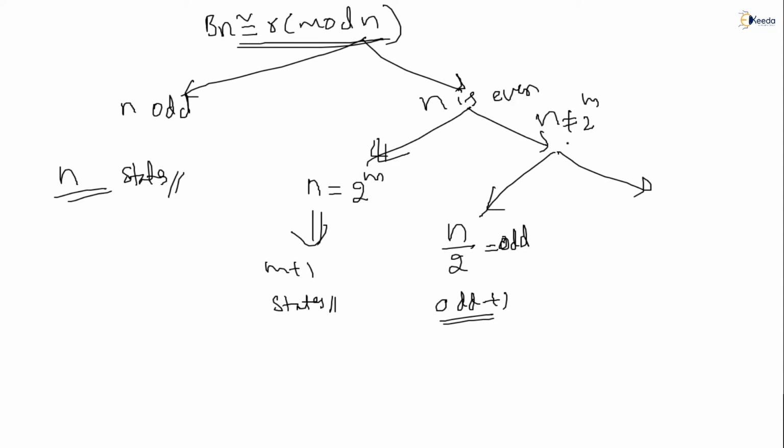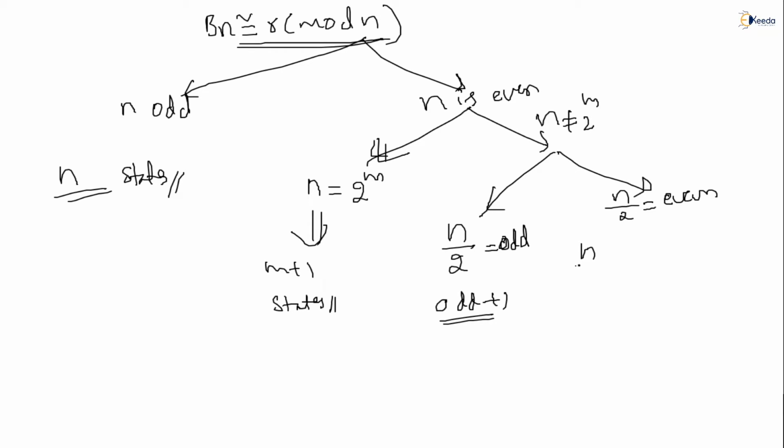So now I am making a point. When n cannot be made into a power of 2, then you divide by 2. If the result is an odd number, then that odd number plus 1 is the number of states. Now suppose after dividing n by 2 you get an even number.